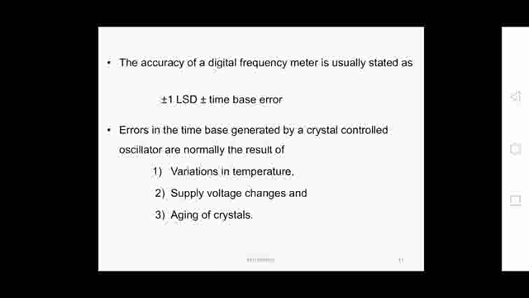And supply voltage changes: the supply voltage to the crystal oscillator will not be constant, it may vary. Due to this also we get the time base error.